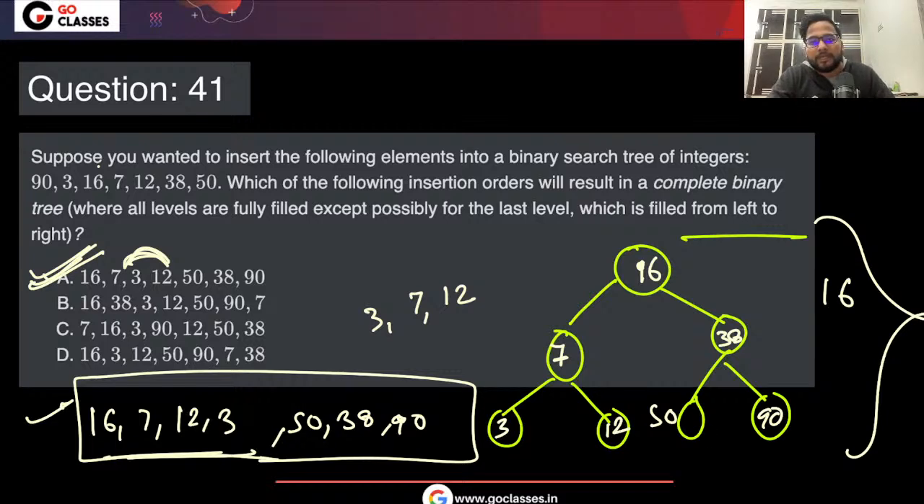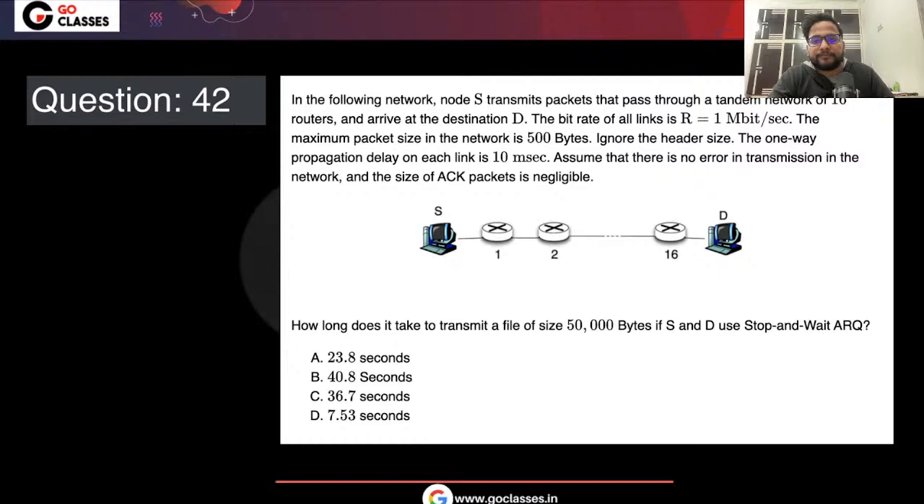Now let's move to the next question. This is question number 42. What was your answer for this question? Tell me. Yes, so the answer for this question was B, right? So let's solve this question. That was, I think, a doable question, an easy question only.